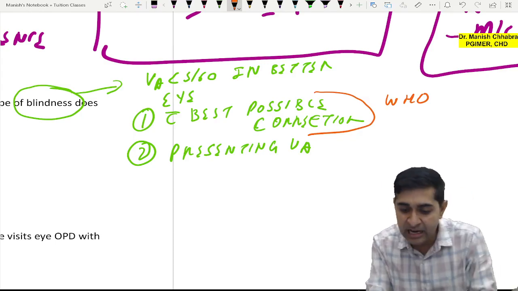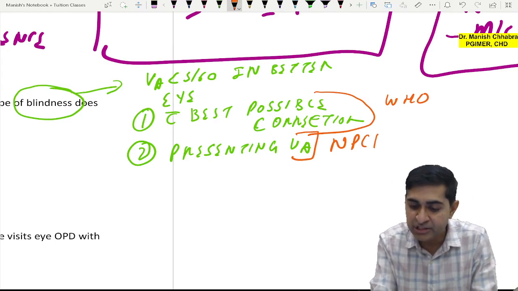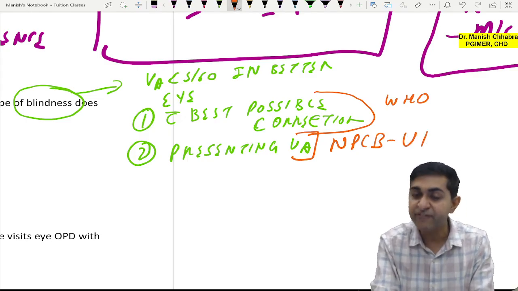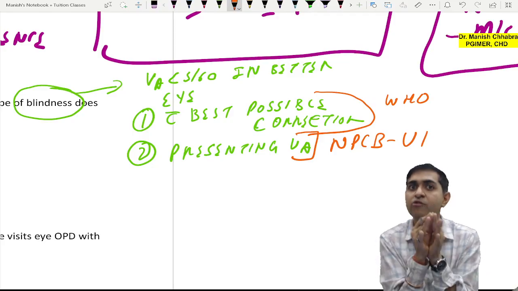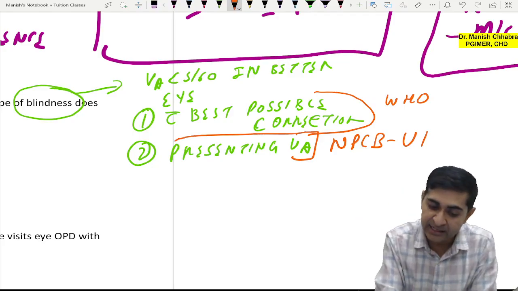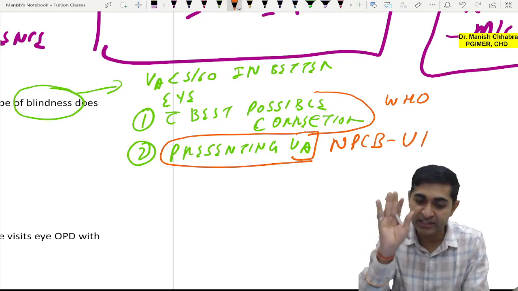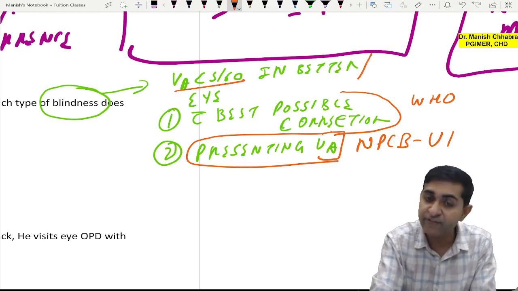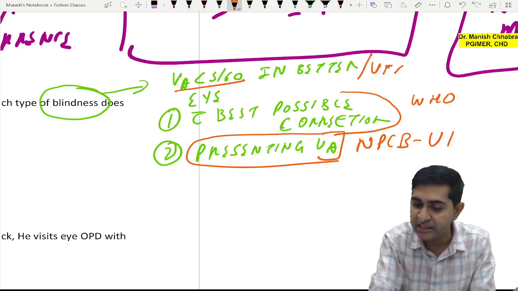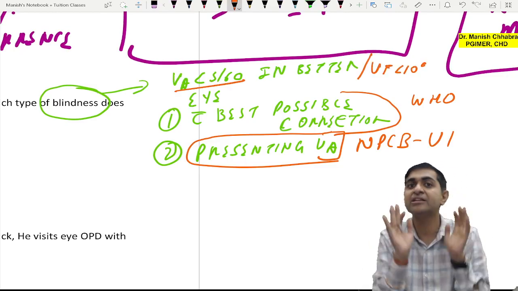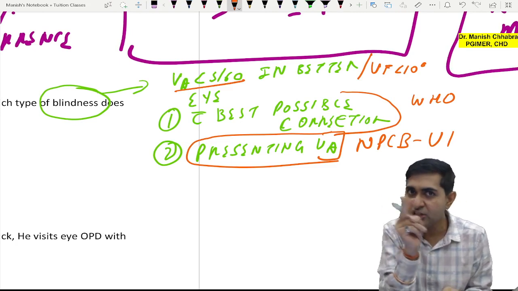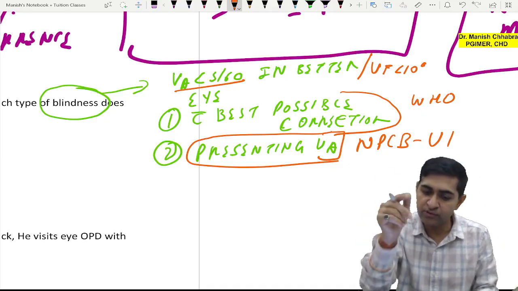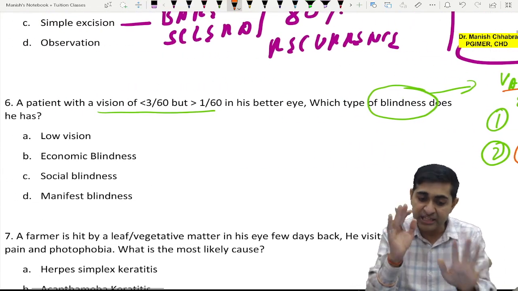If they specifically asked as per NPCB, mind you, NPCB is now NPCB VI, National Program for Control of Blindness and Visual Impairment. For that, it is presenting visual acuity. That is your definition of blindness. Visual acuity less than 3/60, or if visual acuity is not given, visual field less than 10 degree. This is one and the same thing. Okay. If any of these two is present in a patient with best or presenting, based on which you will mark. Okay. Now coming on to this specific criteria.